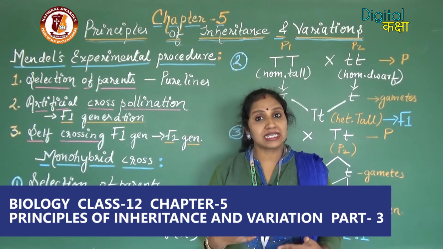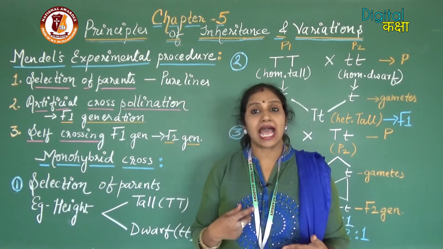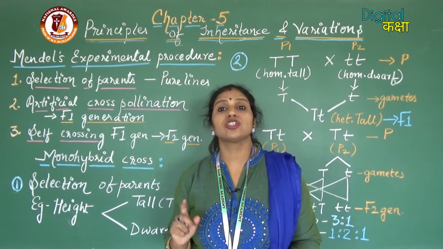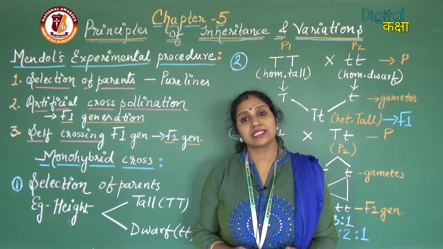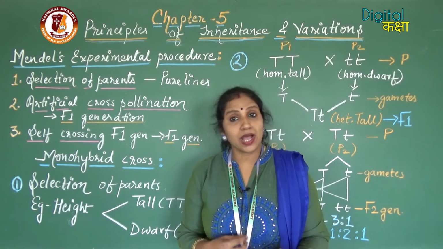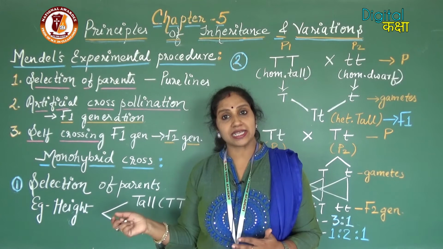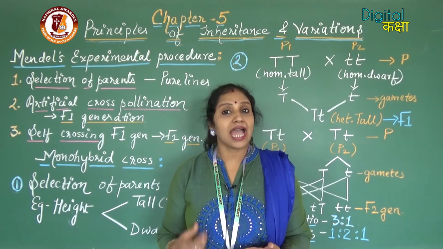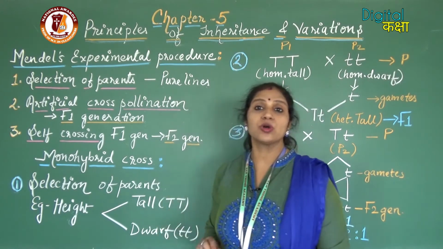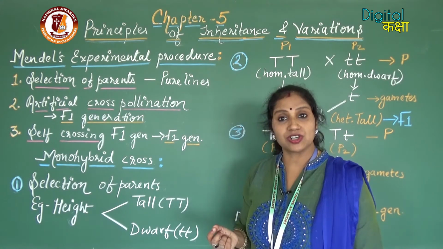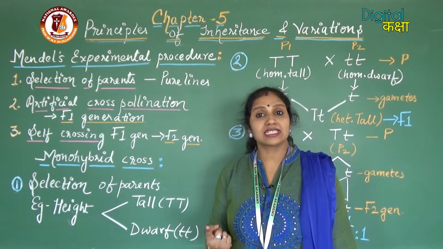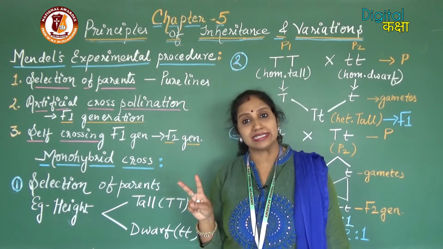First, we will deal with the monohybrid cross, that means crossing between 2 plants taking 1 character into account. Such a type of cross is called a monohybrid cross. First, Mendel performed monohybrid crosses for different characters. Later, he moved to dihybrid crosses. So here also first we will discuss the monohybrid cross. In a monohybrid cross we are taking 1 character into consideration, that means 1 character, 1 gene and 2 alleles.